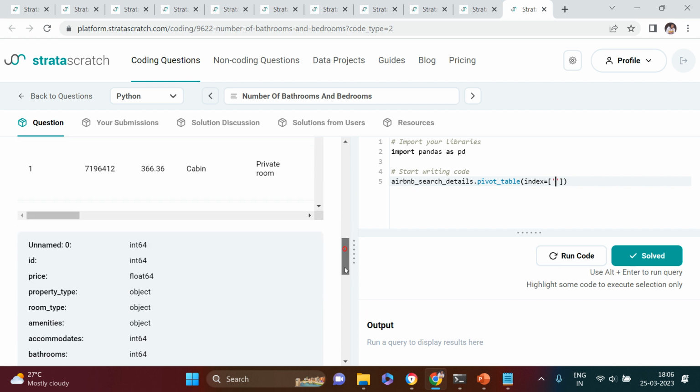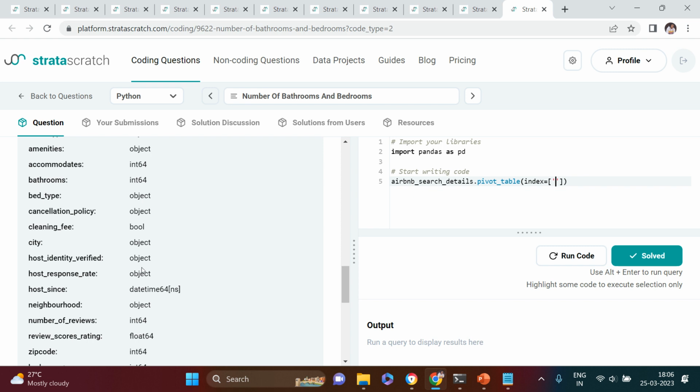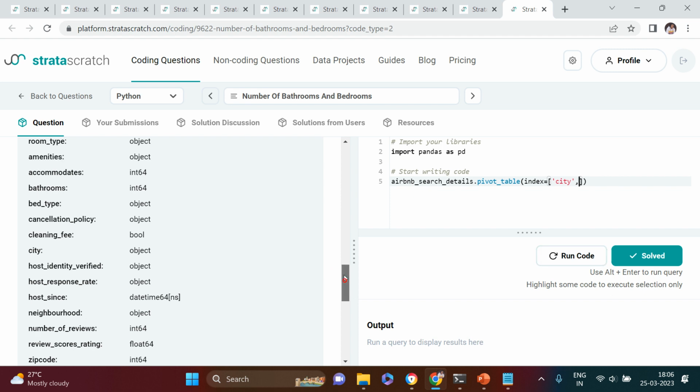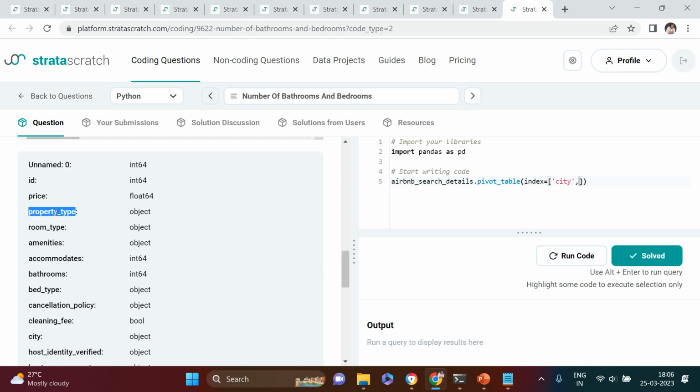So let's just go down and see where the city is. The city is named as city here. This is what I was trying to indicate, this one. Okay, city is done. Next thing which we need is property type, which it was asking. So here we have property type. We got that, property type.